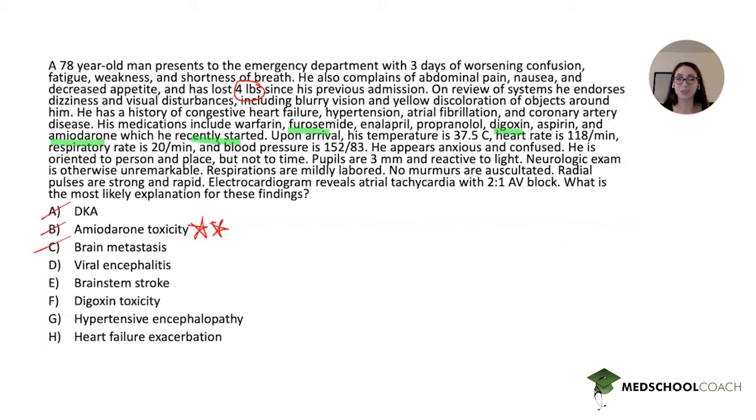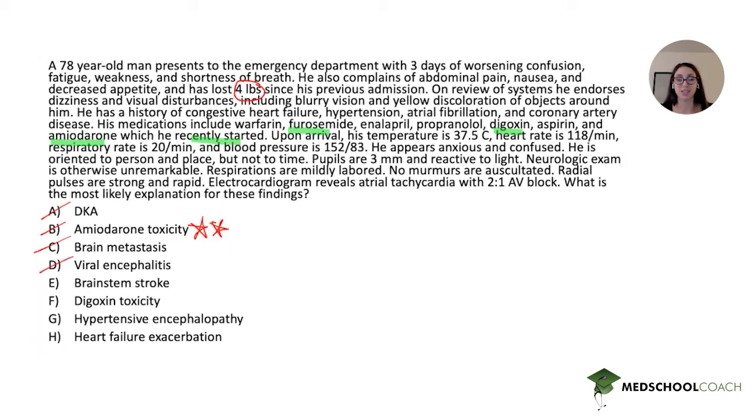Viral encephalitis, similarly, this could present with acute onset altered mental status, some fatigue, weakness, confusion, but it wouldn't have the additional GI findings and cardiovascular findings. So there are too many other things here that don't fit with the primary neurologic process. So we can cross that one off.